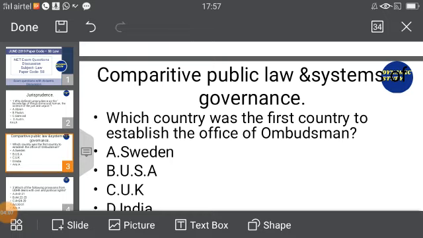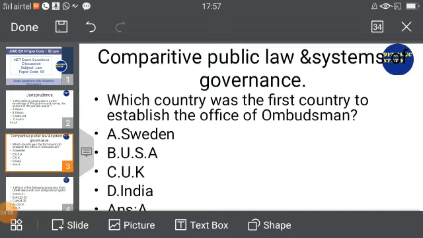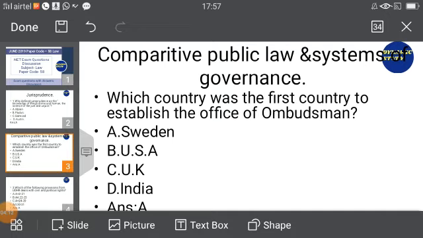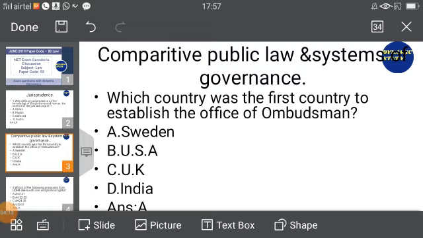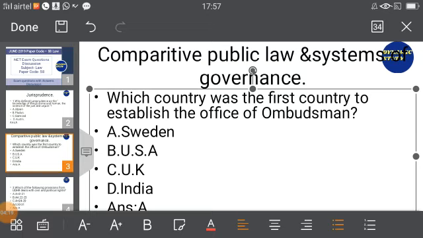So the answer is Ulpian. Ulpian defined jurisprudence as the knowledge of things divine and human, the science of just and unjust. Look at the last part of the sentence also: science of just and unjust. Actually it usually goes as right and wrong, no? In the question paper it was asked as right and wrong, but Ulpian defined it as the science of just and unjust.